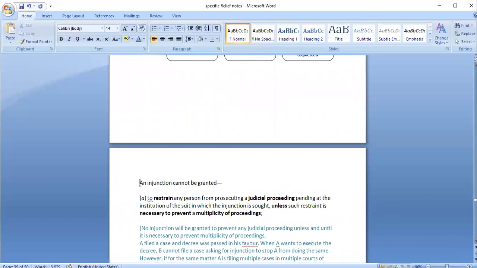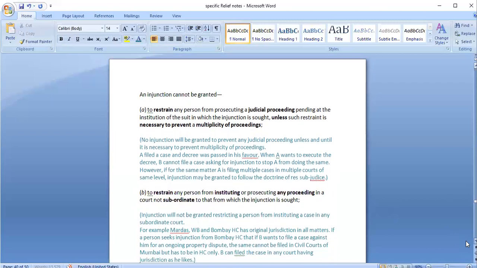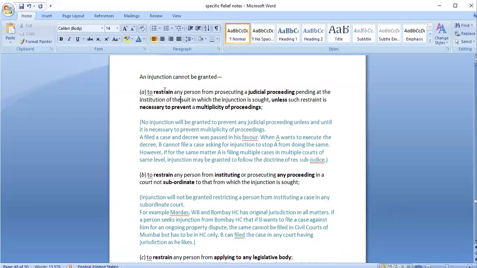When will the court refuse to provide an injunction? In which cases can it not be granted? Firstly, to restrain any person from prosecuting judicial proceedings pending at the institution of the suit in which the injunction is sought, unless such restraint is necessary to prevent multiplicity of proceedings. So no injunction will be granted to prevent any judicial proceeding, but there is a condition. If that restraint is in order to prevent multiplicity of proceedings, then it may be entertained.